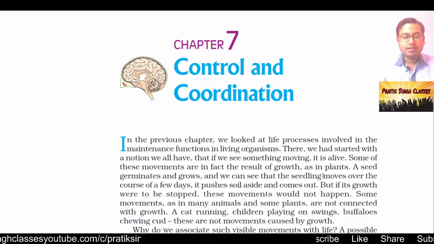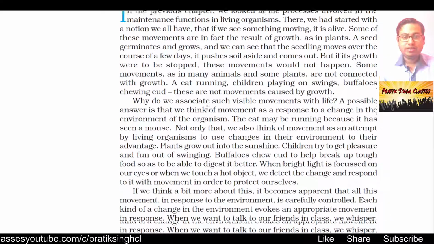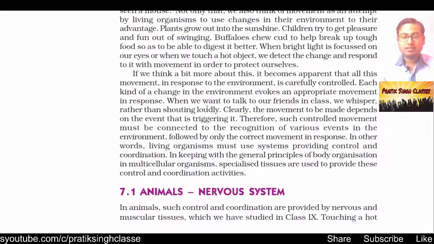This is the 32nd video for CBSE Std. 10th Science and the second part of chapter 7, Control and Coordination. The previous video, the 31st, was just a small introduction about this chapter. There we saw the meaning of coordination and control.